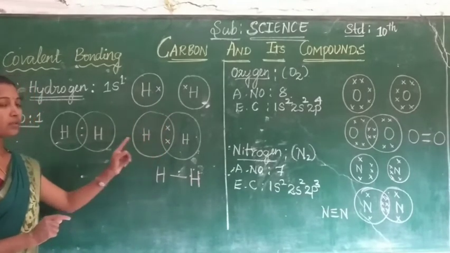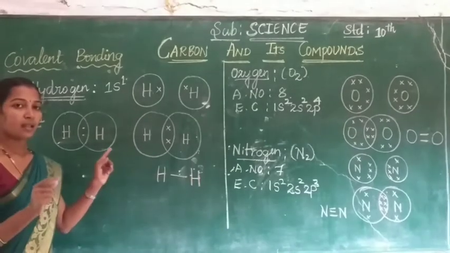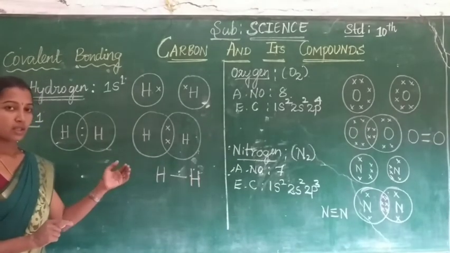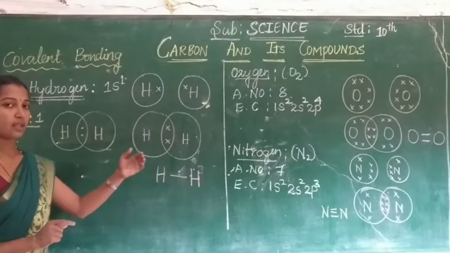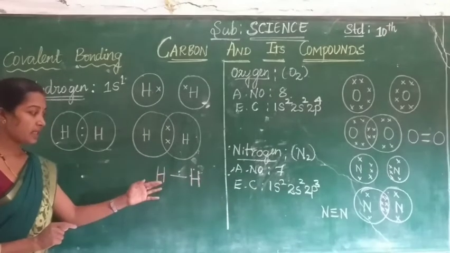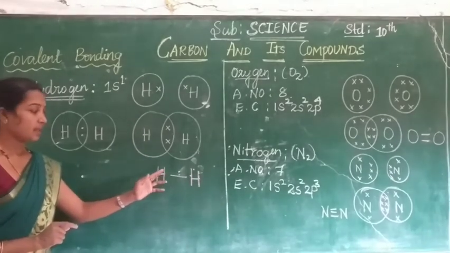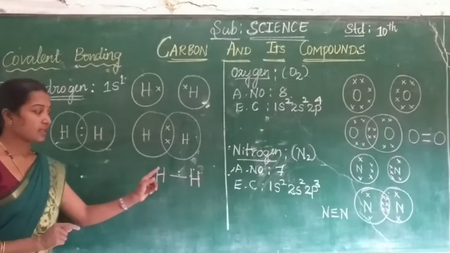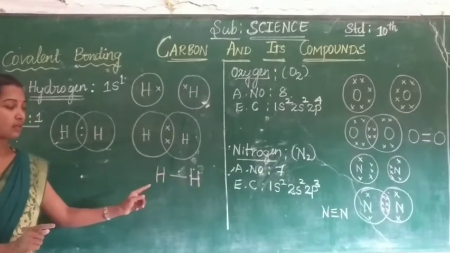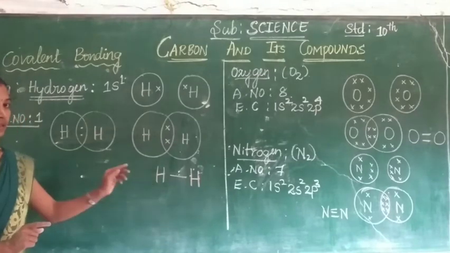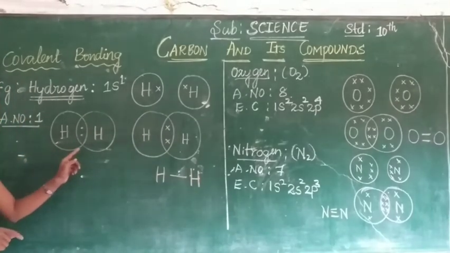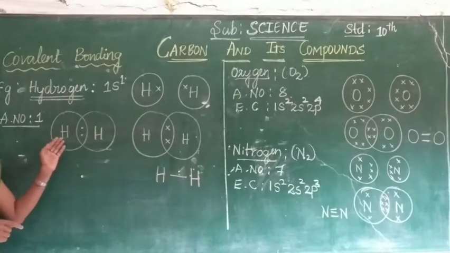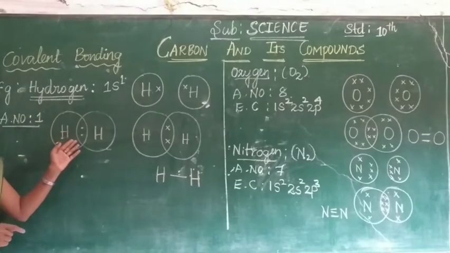It becomes a complete outermost shell by sharing the 1 electron with another hydrogen atom. That is shown like this. The single line indicates that only 1 pair of electrons is shared here. This formation is also represented with dots like this.